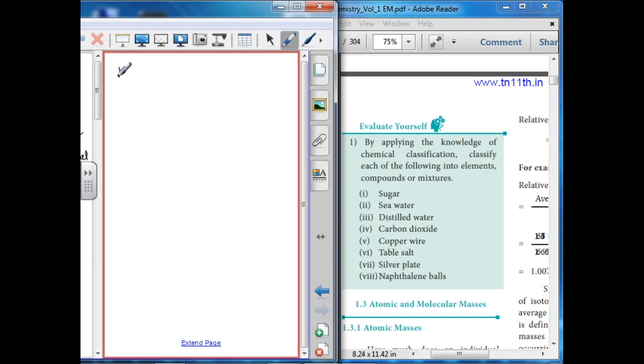Next, mixture. There is only one mixture, seawater, because seawater contains many minerals.